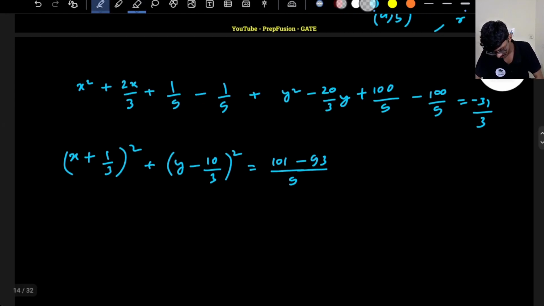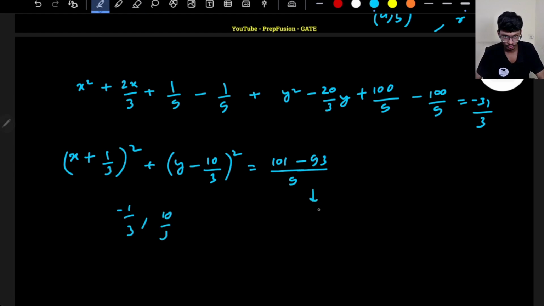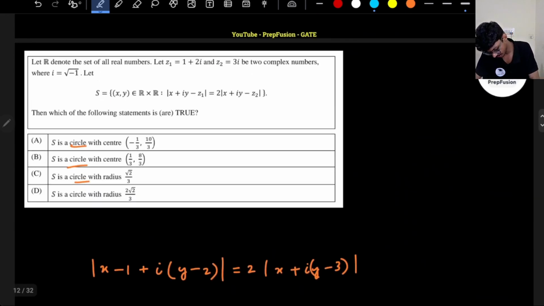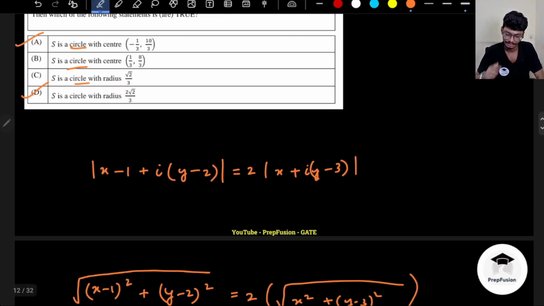So what is the center here? Center here is minus 1 by 3 comma 10 by 3. What is the radius? Radius will be under root of this, so here this is 8 by 9, under root of this will be 2 root 2 by 3. So this is the radius, this is the center. Minus 1 by 3, 10 by 3 is in option A, and then radius 2 root 2 divided by 3 is present in option D. So here options A and D will be the correct answer.